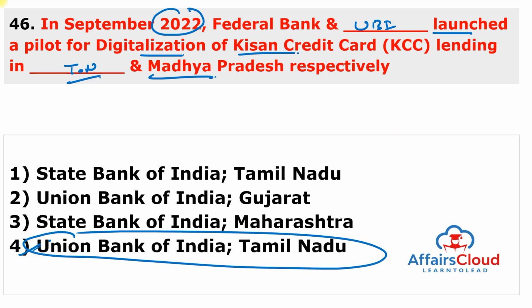So Federal Bank launched a pilot project for Kisan Credit Card lending in order to digitalize rural finance in selected districts of Tamil Nadu. Federal Bank started this project on a demo basis in Tamil Nadu and Union Bank of India started this project in the Madhya Pradesh area. It is a digital loan scheme and it was launched by A. Manimekhalai, the MD and CEO of UBI, in Madhya Pradesh for the first time.